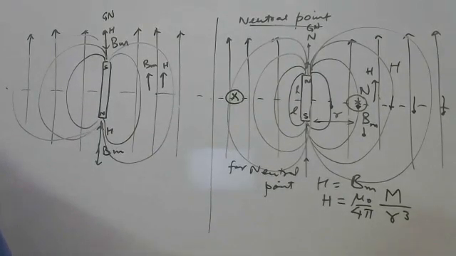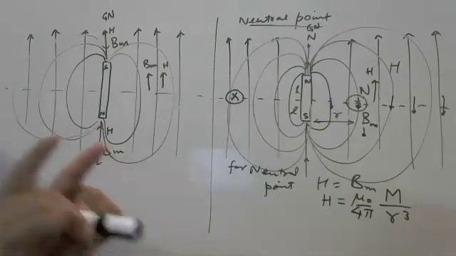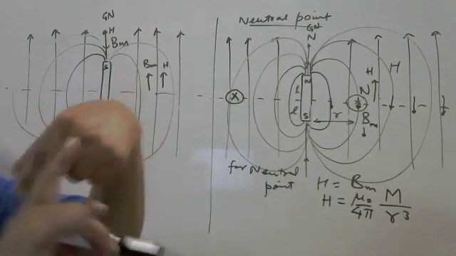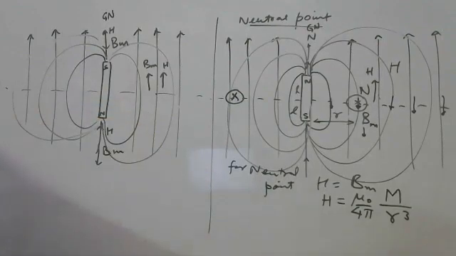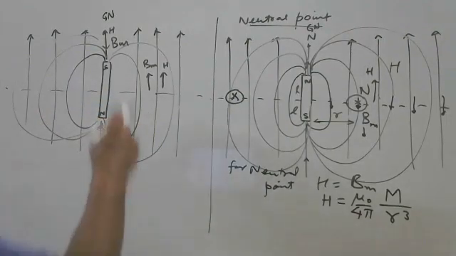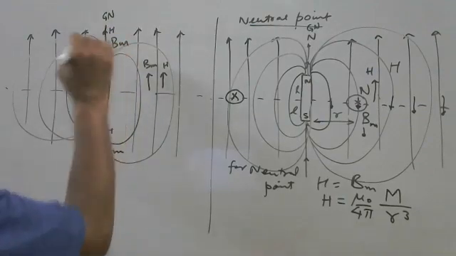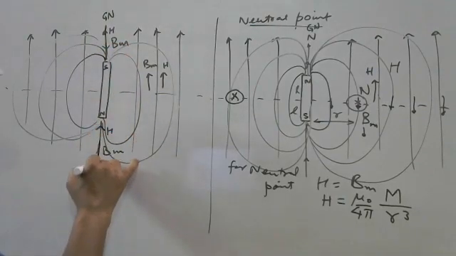So on the equatorial position we are not getting the neutral point, because both magnetic fields are in the same direction. For a neutral point, both magnetic fields must be equal and opposite, and this possibility is on the axial position. Think about H being like this, BM being like this.